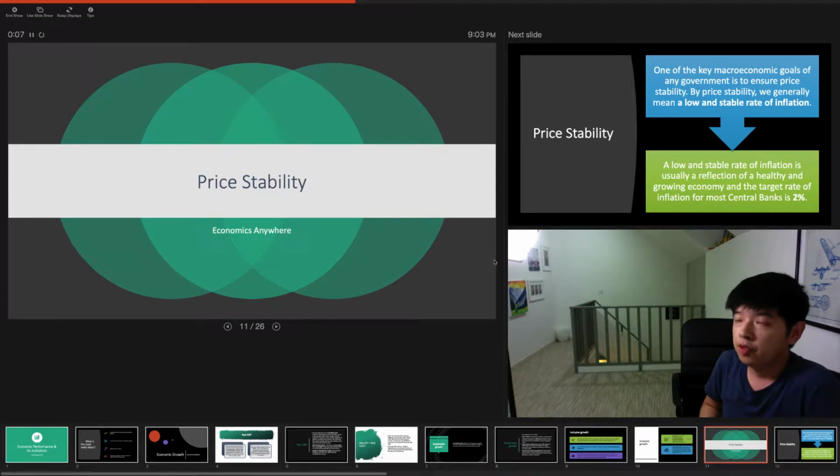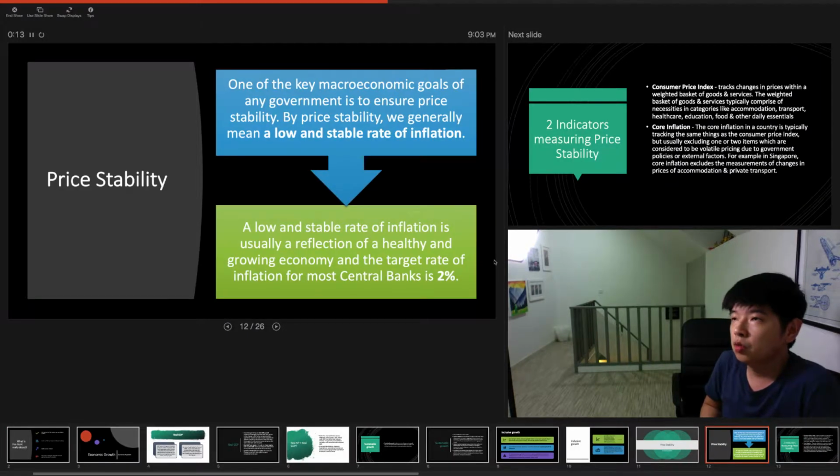Now, one of the four key macroeconomic objectives is for governments to achieve price stability. By price stability, we generally mean that we want a low and stable rate of inflation, because a low and stable rate of inflation is usually seen as a reflection of a healthy and growing economy. Most target rates of inflation for central banks are usually set at 2%.